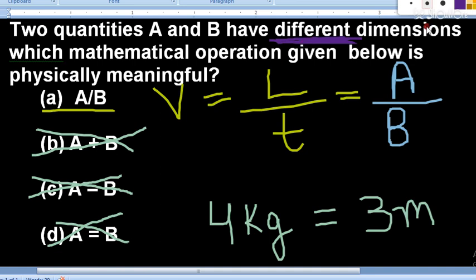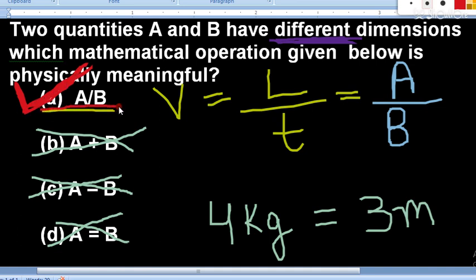So I hope it is now clear that option number A will be the right answer. If A and B are two physical quantities having different dimensions, then option number A, that is A by B, will be the physical quantity which will be meaningful.